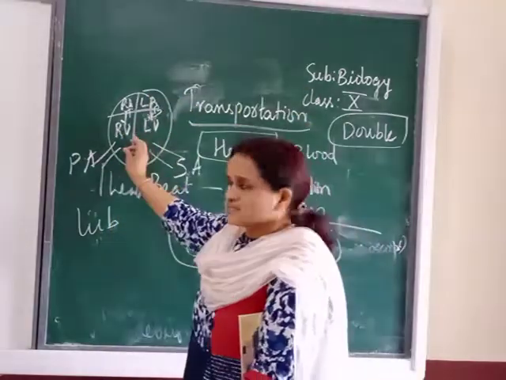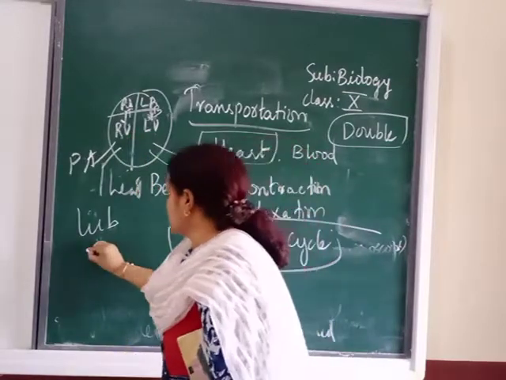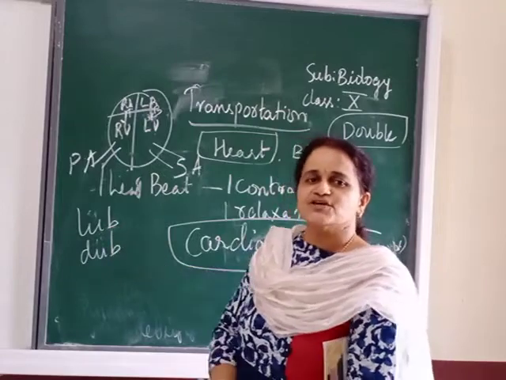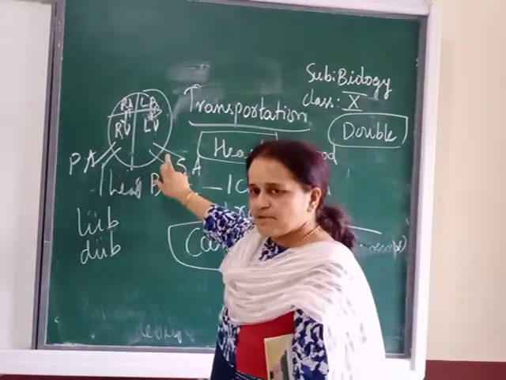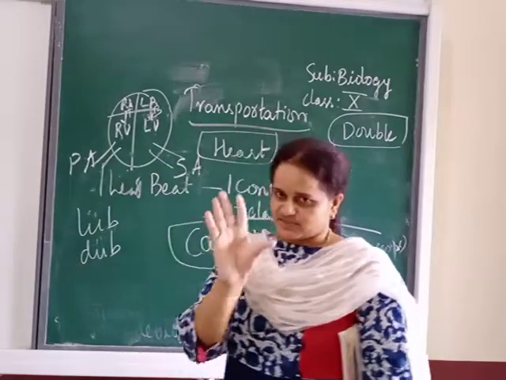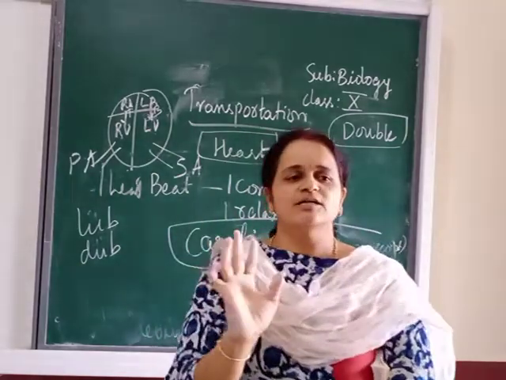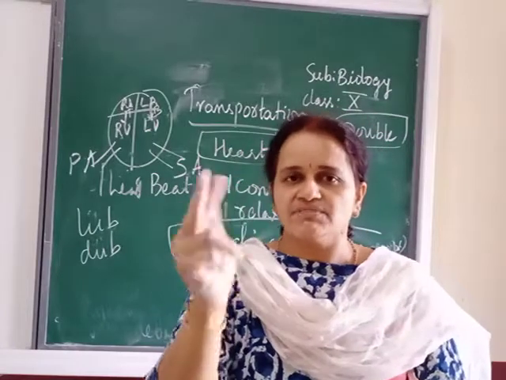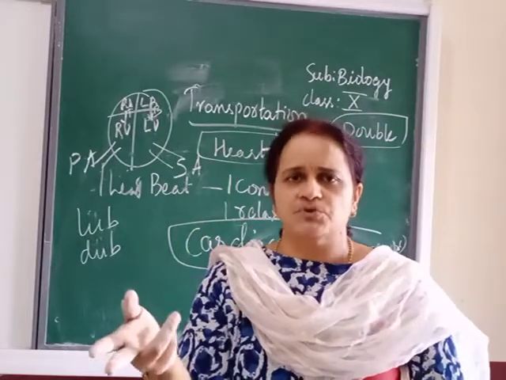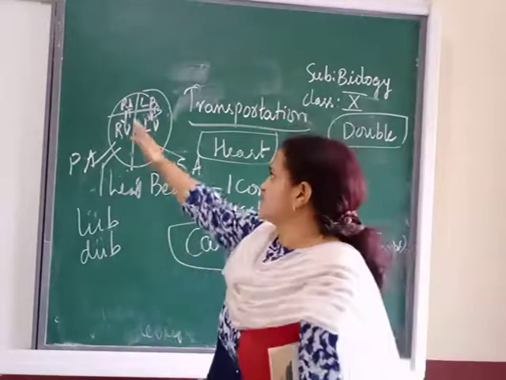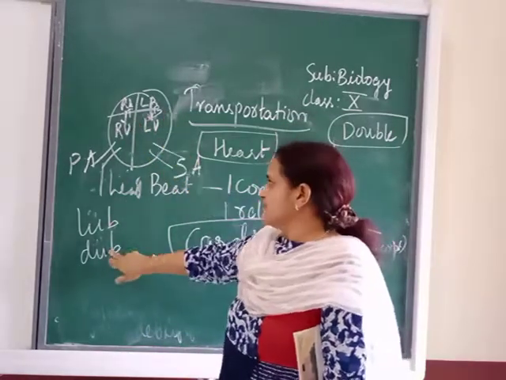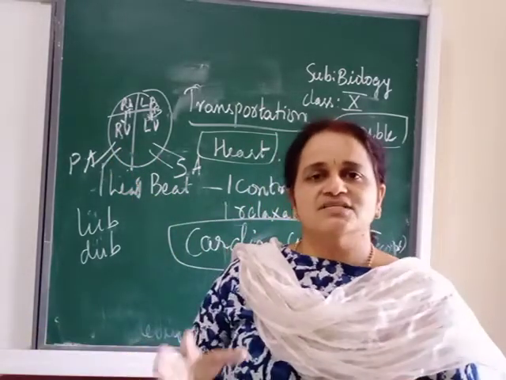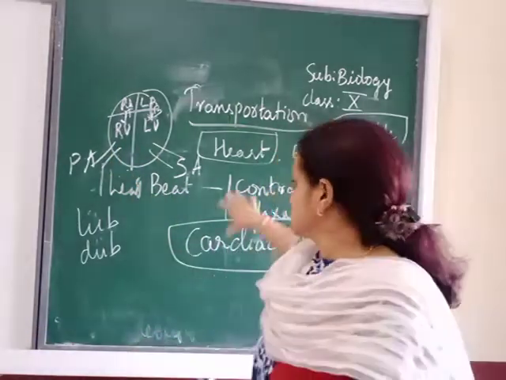After the ventricles contract, there will be the sound of dub. Now this dub is because of closing of which valves? Systemic valves and pulmonary valves. Till now you knew that the heart produces the sound lub and dub, but now you came to know how this mechanism works. Lub is because of closing of tricuspid and bicuspid. Dub is because of the closing of pulmonary valves and systemic valves. Just like a story, you have to remember this cycle.